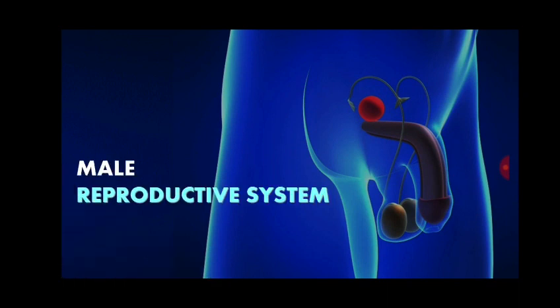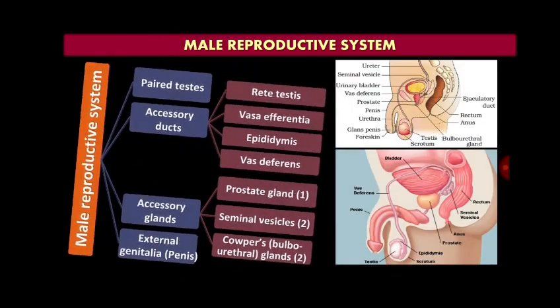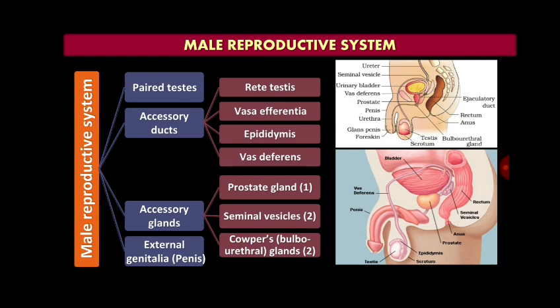Now let us start the male reproductive system. Male reproductive system consists of 4 basic parts: paired testes, a pair of testes will be there, accessory ducts, accessory glands and external genitalia. In the accessory ducts there are several parts: the rete testis, vasa efferentia, epididymis and vas deferens.